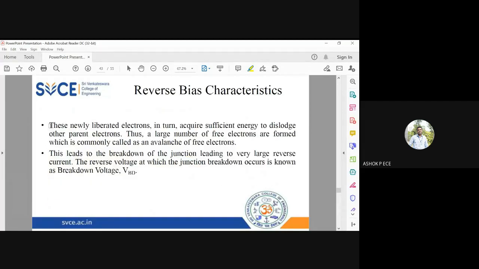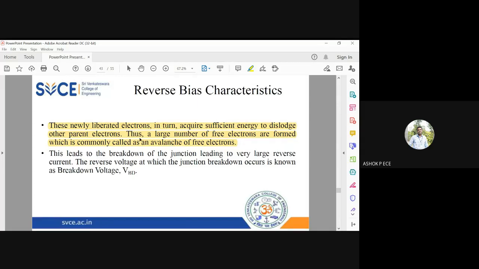Okay, so these electrons which are acquiring this additional energy will hit all the electrons, making a large number of free electrons, which is called an avalanche. Avalanche, you know, right? How does an avalanche get formed in a glacier? One sheet of ice will collect all the sheets of ice, and at the end, it will be a huge sheet of ice falling from the top of the mountain to the bottom, right?